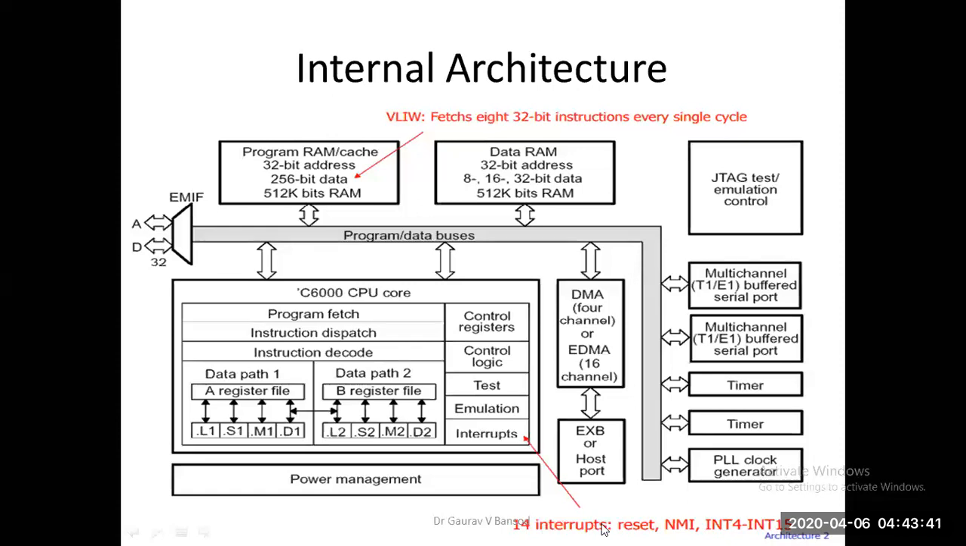Then there are 14 interrupts supported in this DSP processor. One is reset and NMI, the non-maskable interrupt, which is the highest priority interrupt. Then the other interrupts are interrupt 4 to interrupt 15. Is that clear? Yes, sir. Okay.